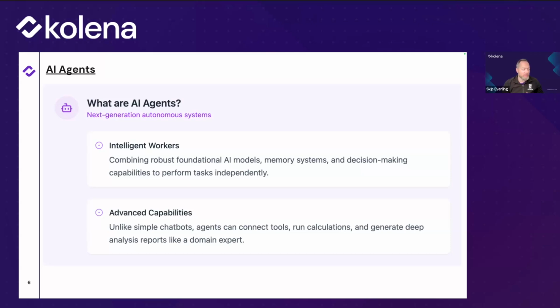And that translates into advanced capabilities like being able to run calculations and generate deep reports. And it is a lot like a real human worker, like a junior analyst or somebody who can come in and has the ability to not just pull out information, but to understand where that information is contained, how it might be conveyed in different ways, what that information means in relation to other pieces of information, and can summarize that together as if you had assigned an analysis to somebody or assigned a data entry task to somebody.